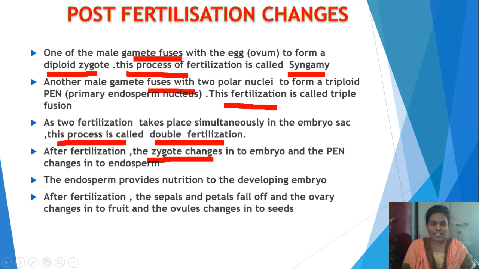After fertilization, what happens to the remaining parts of the flower like sepals and petals? They fall off, and the ovary changes into fruit, and the ovules present inside the ovary develop into seeds. This is sexual reproduction in plants.